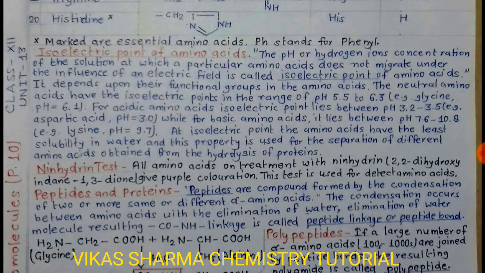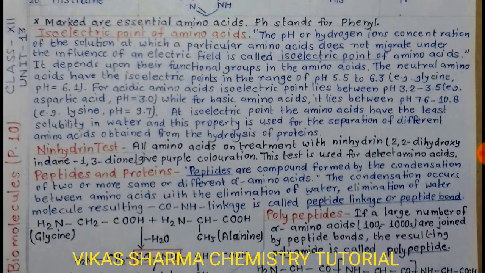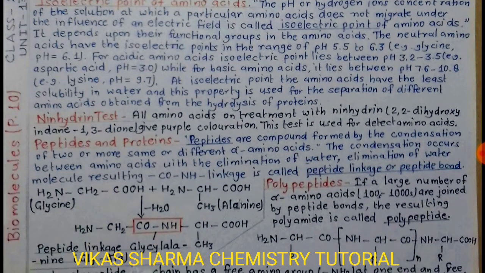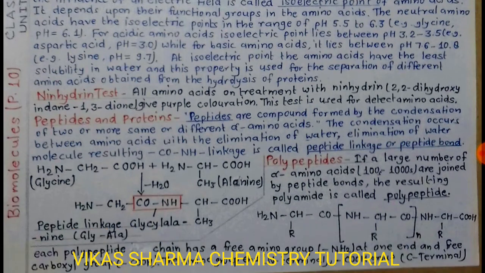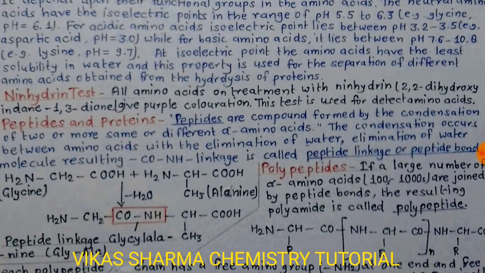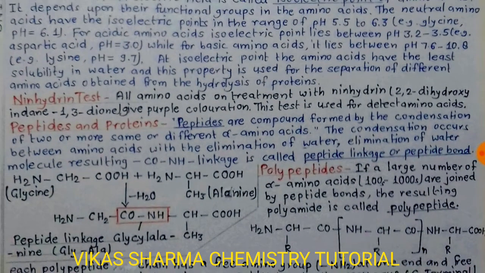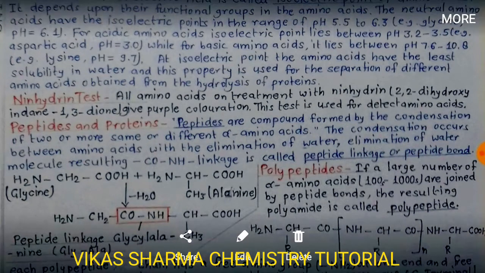At the isoelectric point, amino acids have the least solubility in water, and this property is used for the separation of different amino acids obtained from the hydrolysis of proteins. There is a test known as the ninhydrin test. All amino acids on treatment with ninhydrin give a purple coloration. This test is used to detect amino acids.